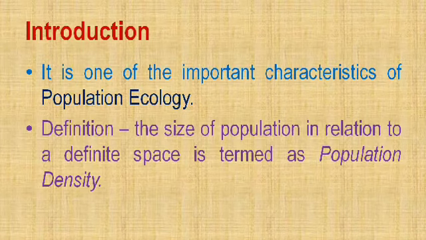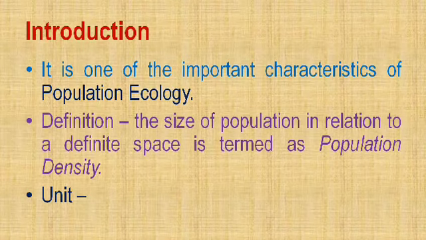The size of population in relation to definite space is termed as population density. So if it is density, it should have a certain unit, and the unit always changes depending on the size of the animal and depending on its habitat.